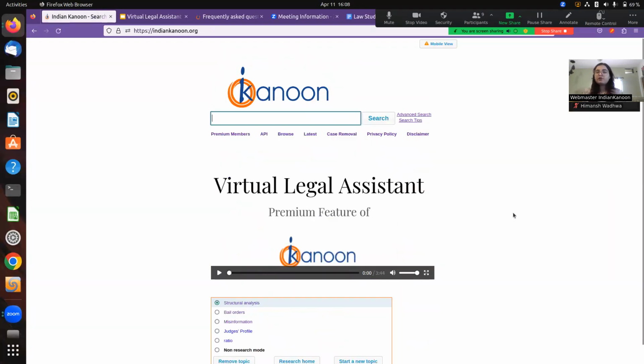So now that you have all of this data, IndianKanoon's founder, who's present here on this call itself, Sushant, made more research tools on top of the database so that this website is not limited to just providing you data. We also want to cater to your research process. We want to simplify your research process and have all of your research stored in the place where your data is present too. And therefore, IndianKanoon created a few legal tools, a few research tools, which I will be discussing today.